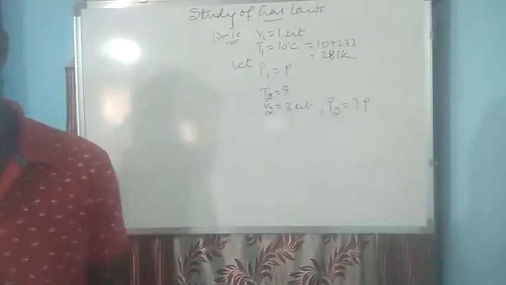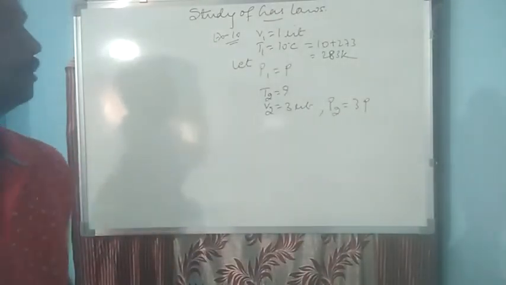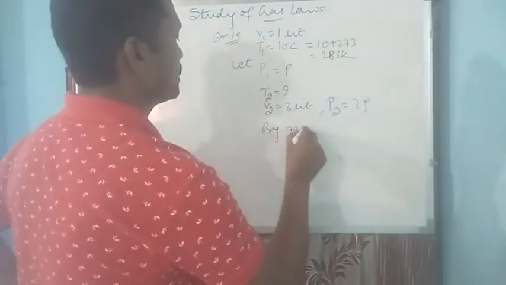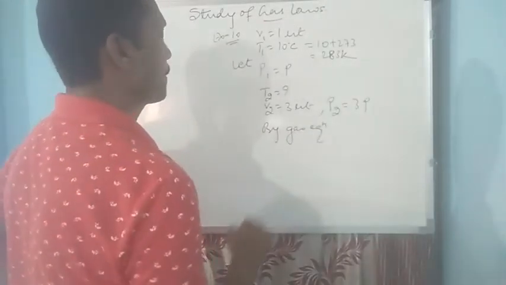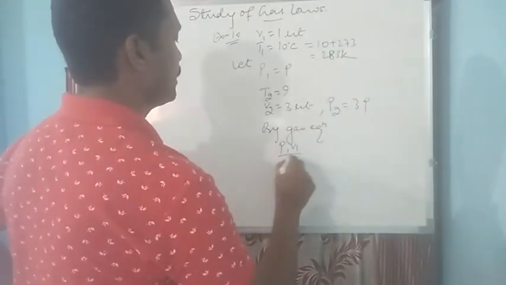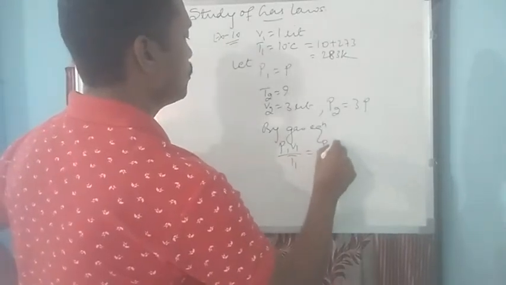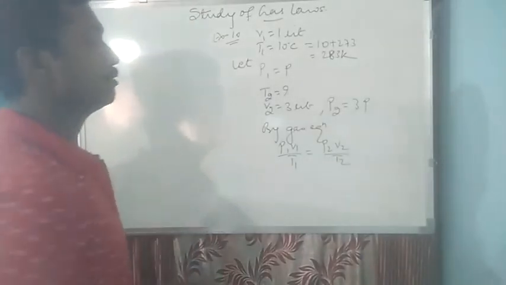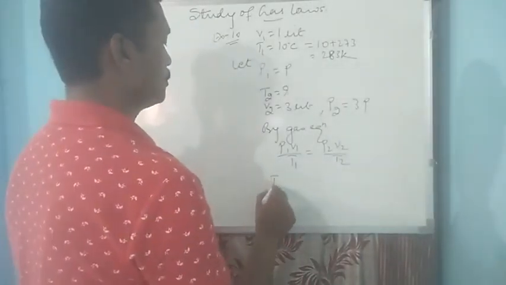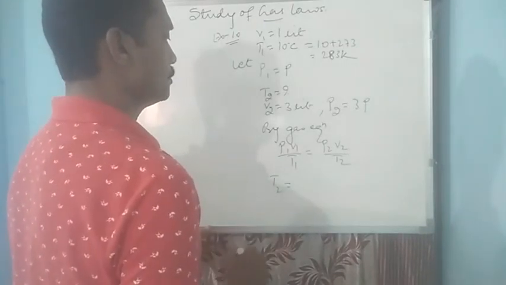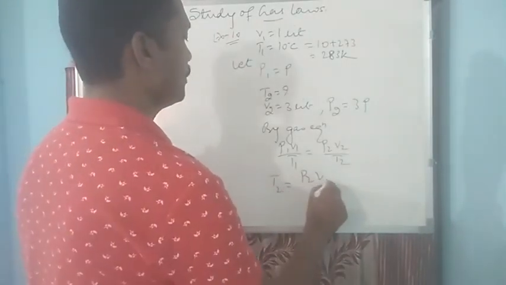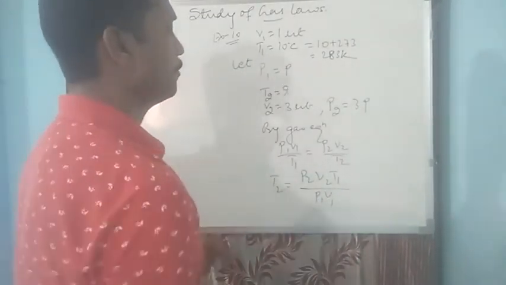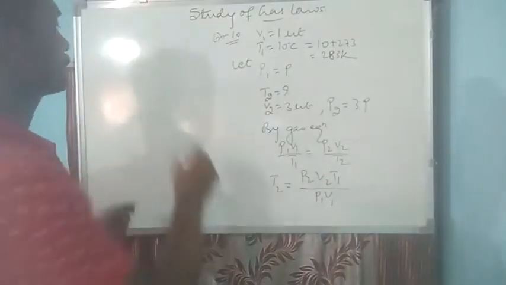So again we can see that 3 variables are used. We can use the gas equation. So by gas equation, P1 V1 by T1 is equal to P2 V2 divided by T2. This time we have to find out T2. So T2 will be equal to P2 V2 T1 divided by P1 into V1. Let's put all the values.